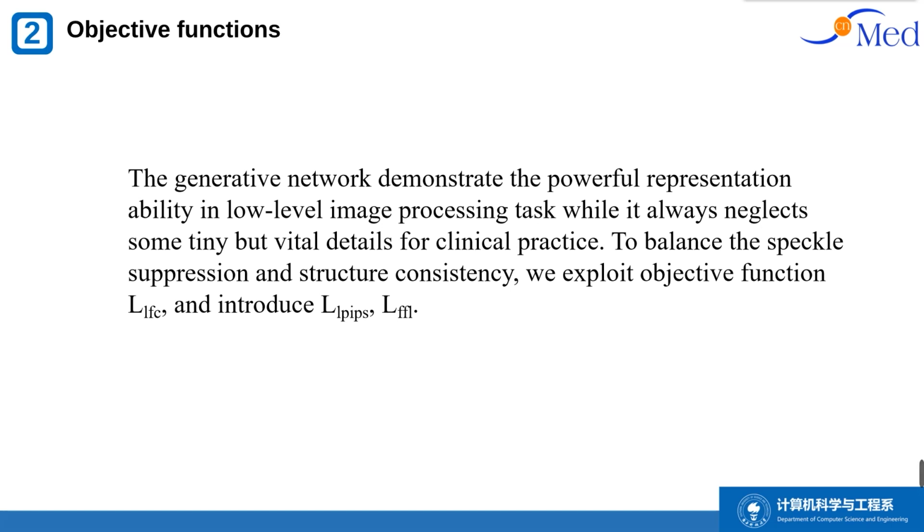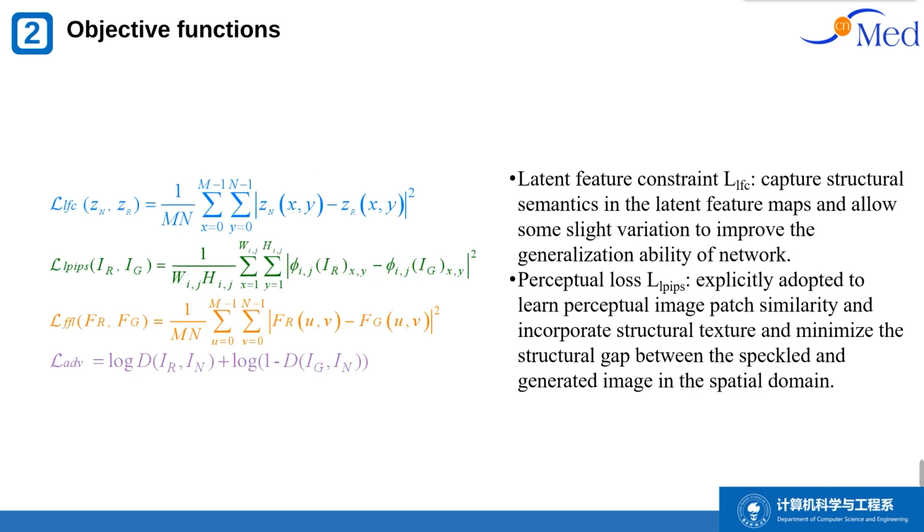The generative network demonstrates powerful representation ability in low-level image processing tasks, while it always neglects some tiny but vital details for clinical practice. To balance speckle suppression and structure consistency, we exploit an objective function with a latent feature constraint, and introduce perceptual loss and focal frequency loss. The latent feature constraint captures structure semantics in the latent feature maps and allows some slight variation to improve the generalization ability of the network.